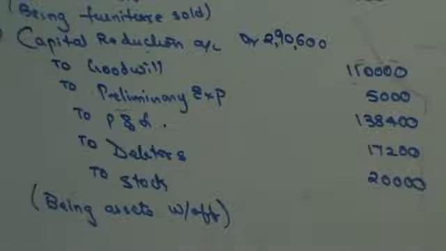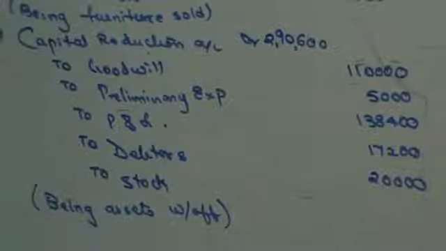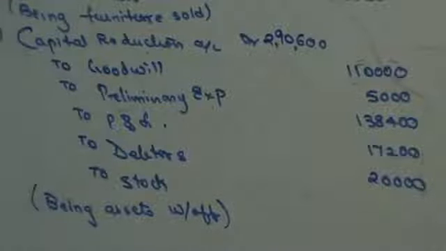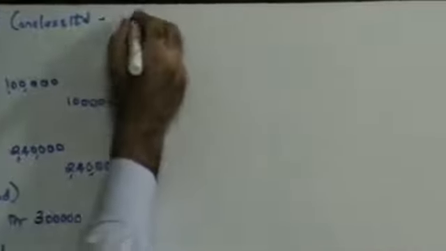Next, a contingent liability for which no provision had been made was settled for 14,000. However, an amount of 12,600 was recovered from the insurance company. Let's see this. Contingent liability was settled. Settle means I have to pay money. Money is going out. I don't have the word contingent liability in the balance sheet, so I cannot use it.